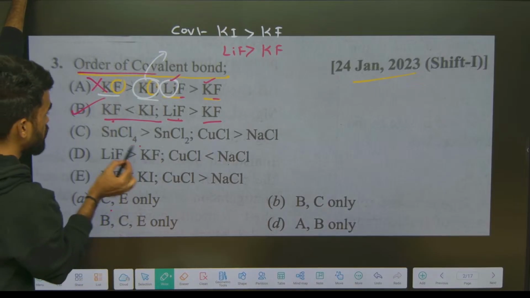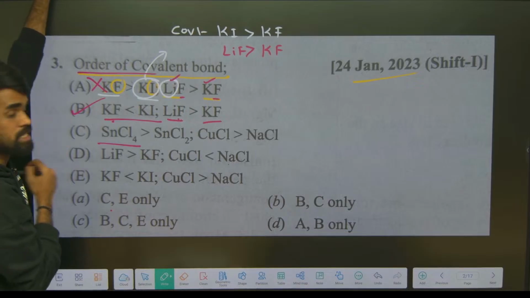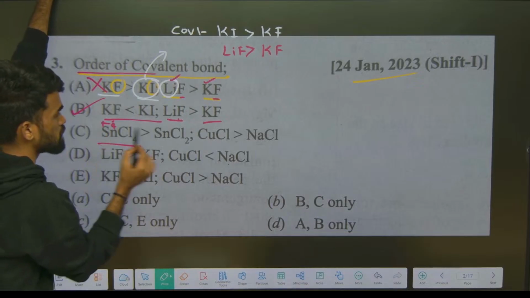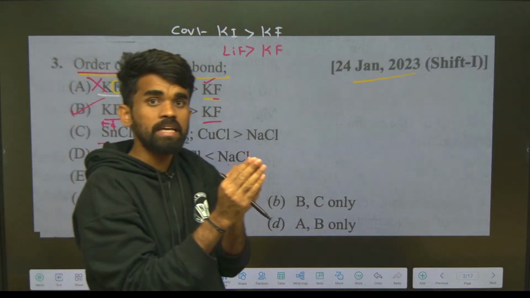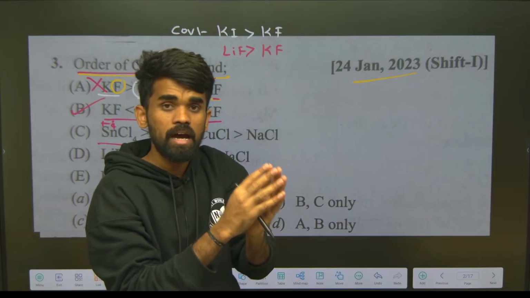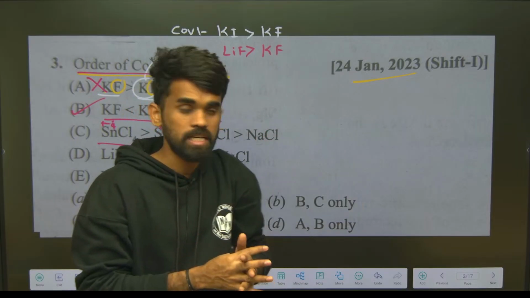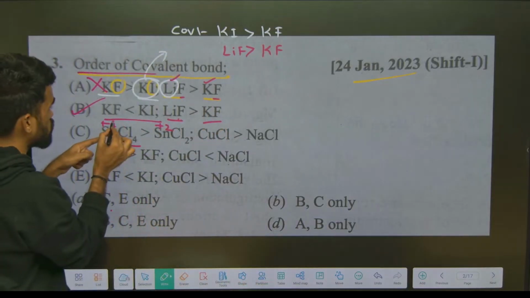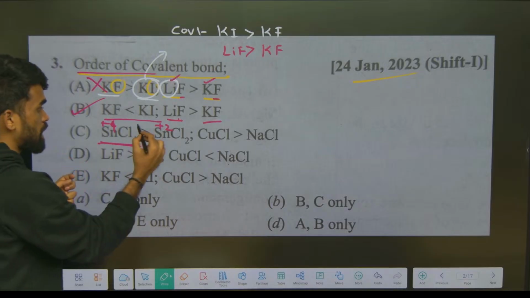Next, look at here. Cation here is Sn, tin is given, with +4 oxidation state and +2 oxidation state. What I told you: small size cation, with more positive charge on the cation and more negative charge on the anion, results in more covalent nature. So here more positive charge, +4, +2. Therefore it is having more covalent nature. This is correct up to here.